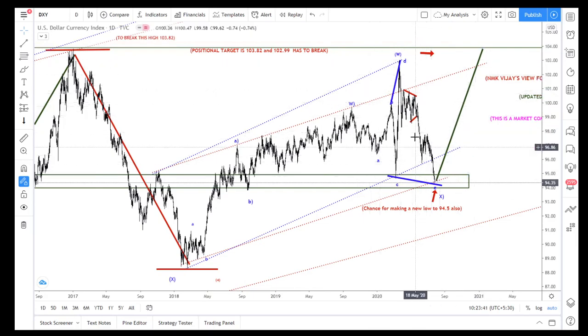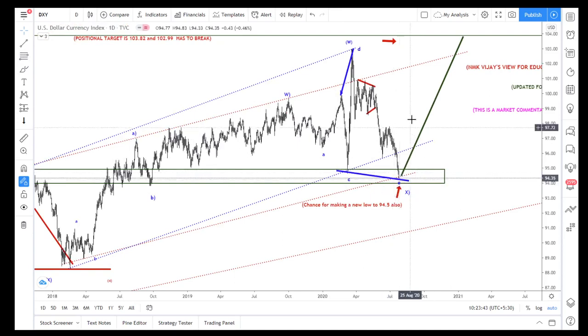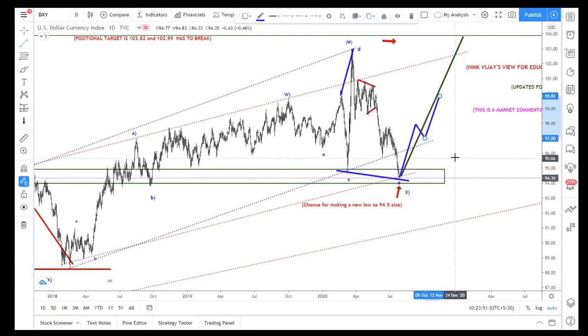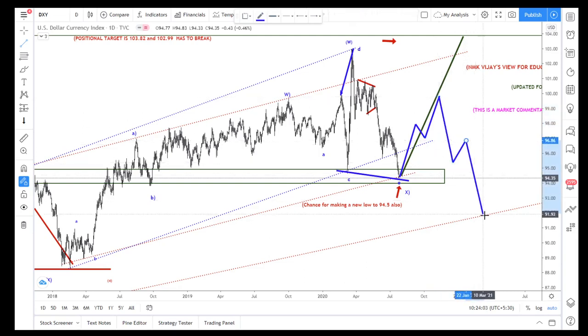Whether from here it can move in the three-wave structure like this, and it may also be converted into WXY, but unexpected. If it drops like this, that is also possible. At that time this expanded triangle gets invalid and some other pattern will develop.